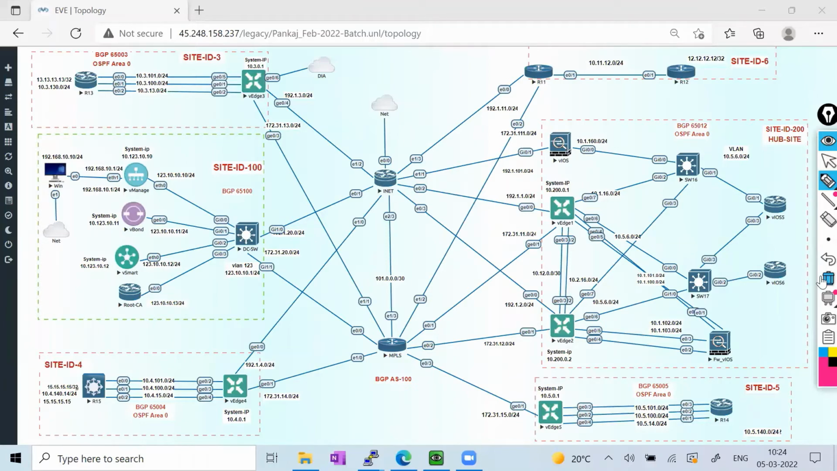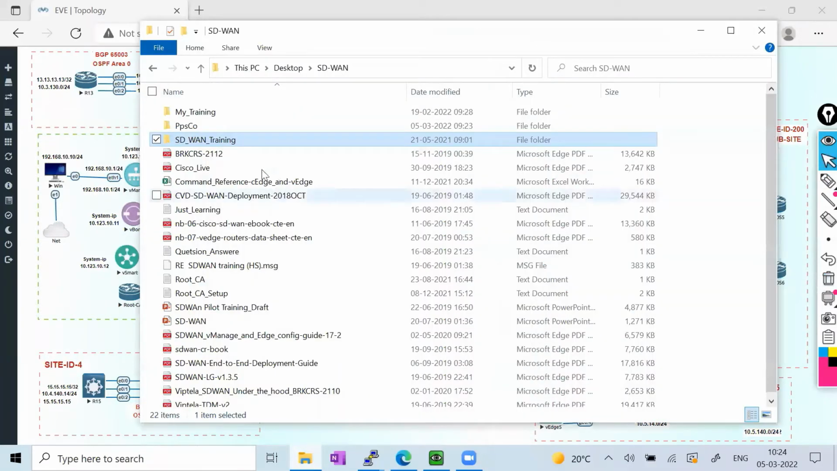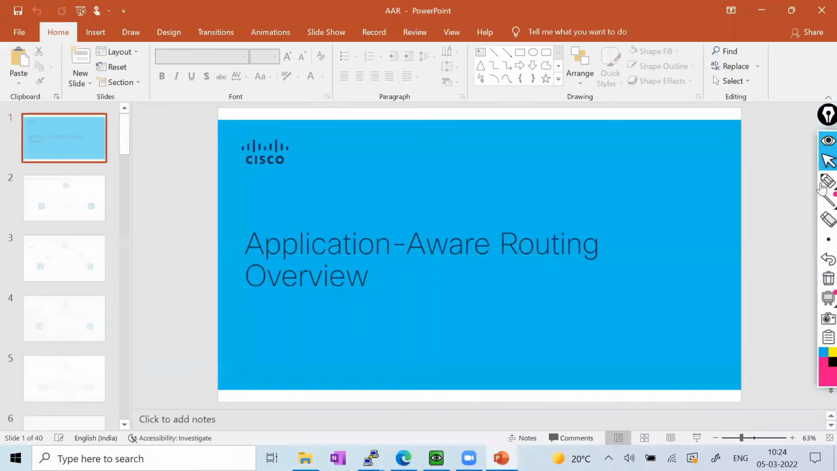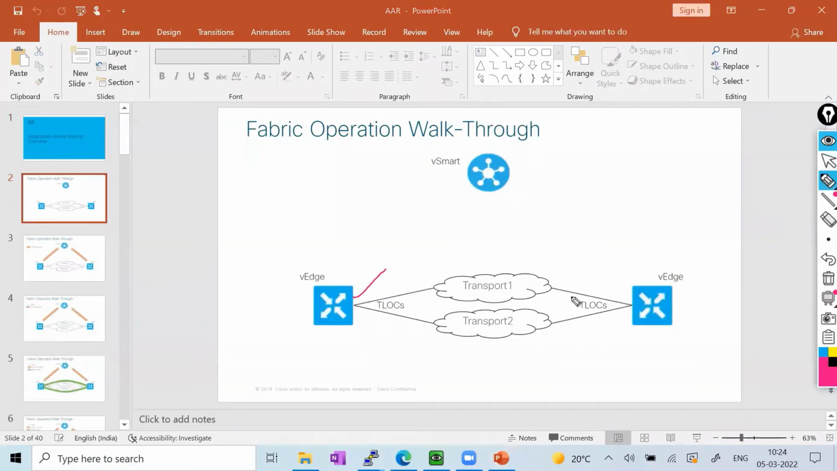So I'm saying we have one feature in SD-WAN known as application aware routing. Let's say we have dual transport, dual TLOCs. If I want some application traffic to always go via this transport and some application traffic to always go via the other transport, we can do that using a policy. But if one transport goes down, all the traffic starts going via the live transport only.